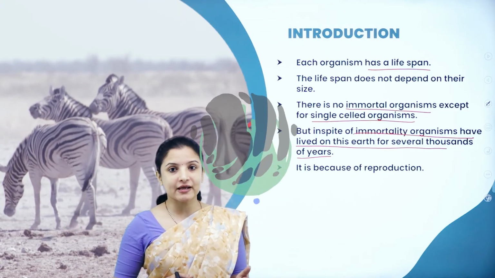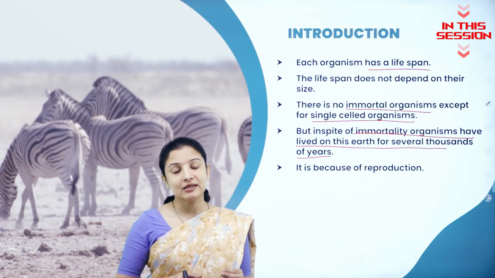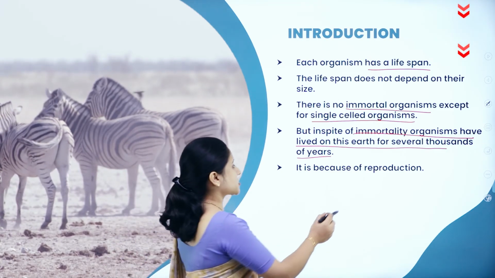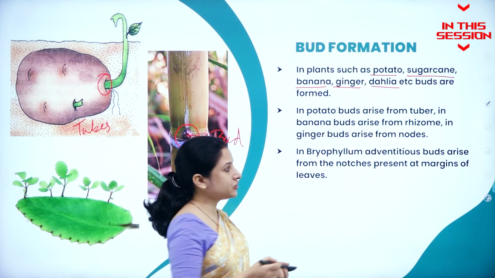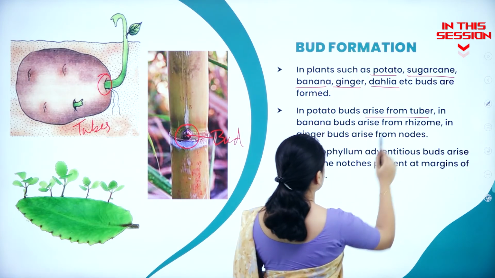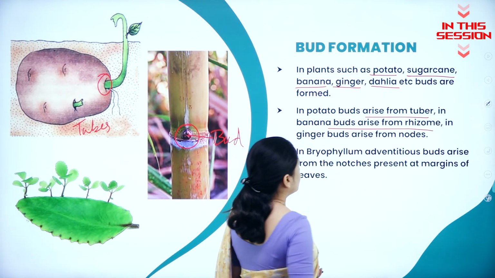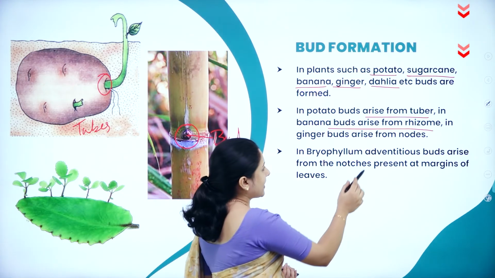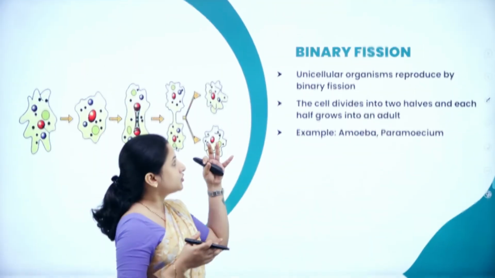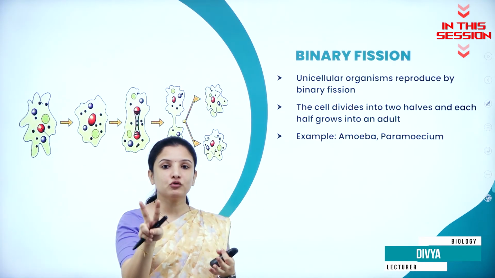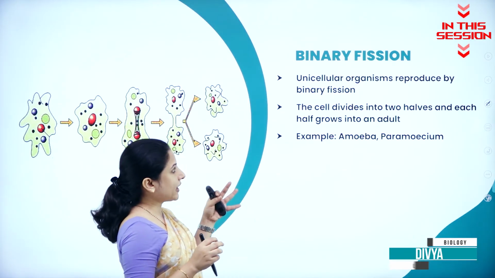How are organisms still living in this earth? It is because of a process called reproduction. In potato, buds usually arise from the tuber. In banana, buds arise from the rhizome. And in ginger, buds arise from the nodes. Binary means two. One organism divides to form two organisms. So that is binary fission.